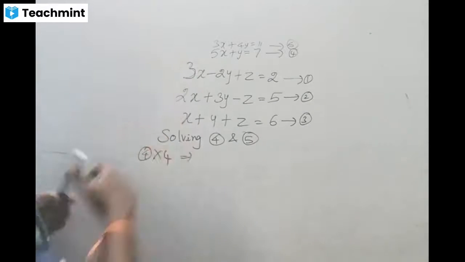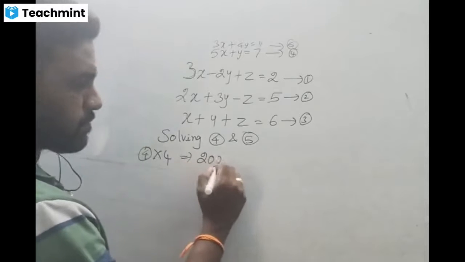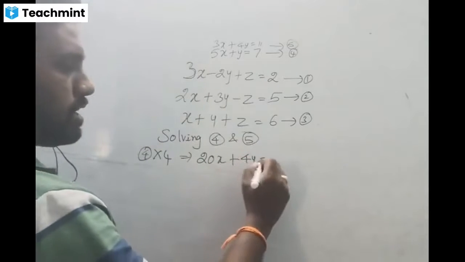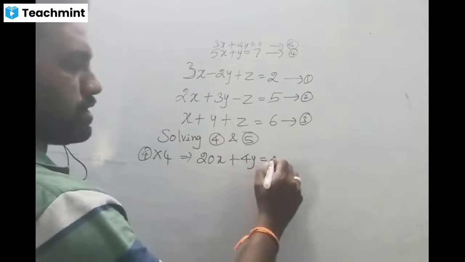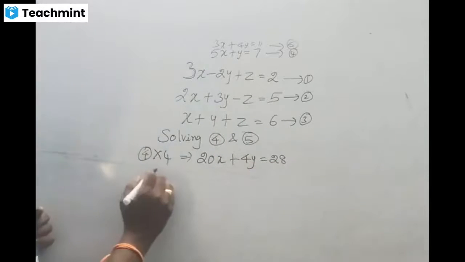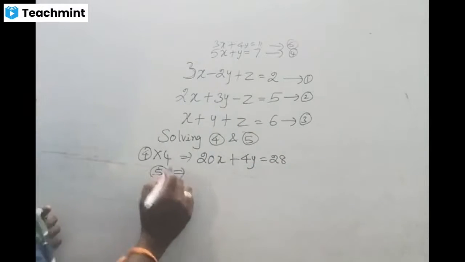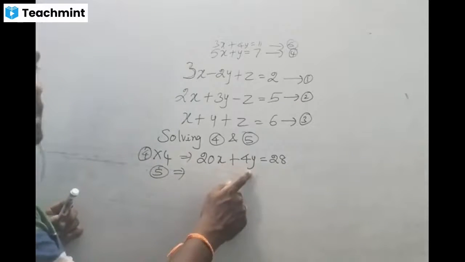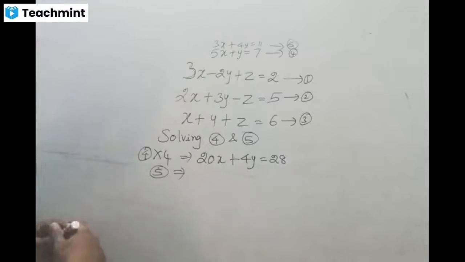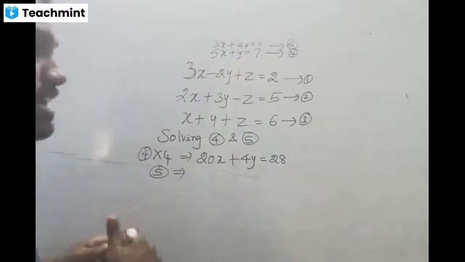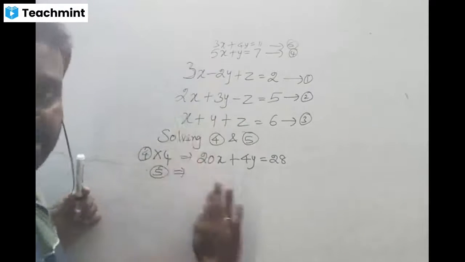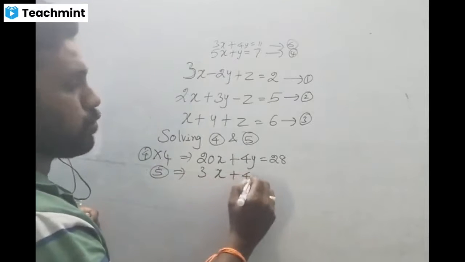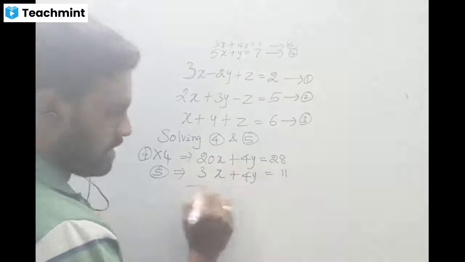So 4 5s are 20x plus 4 into y, 4y equal to 4 into 7, 28. And the fifth equation is what? Fifth equation comes as it is, because now the fourth equation becomes 4y. Fifth equation already we have a 4y. If it is not, we have to make some changes, right? But already we have a 4y, so put as it is, whatever we have. So 3x plus 4y equal to 11, right?